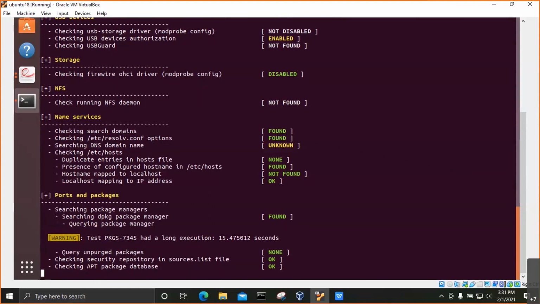We can see that the category names, test titles, and results are scrolling in the terminal window as each category of the test is completed.